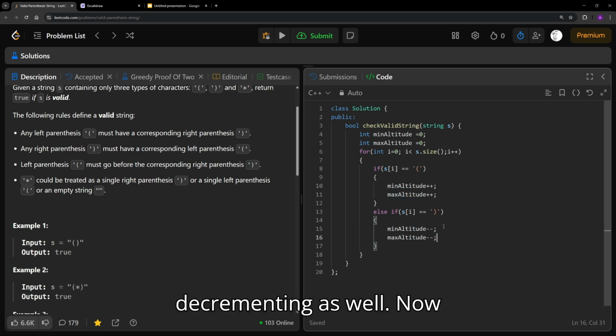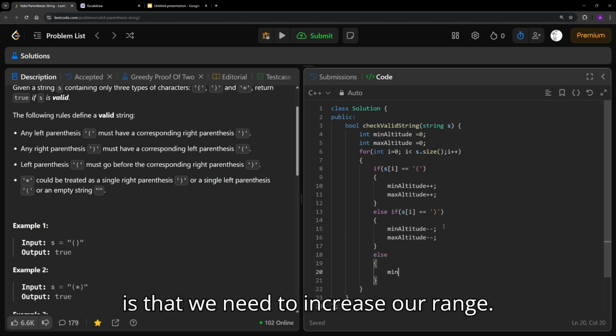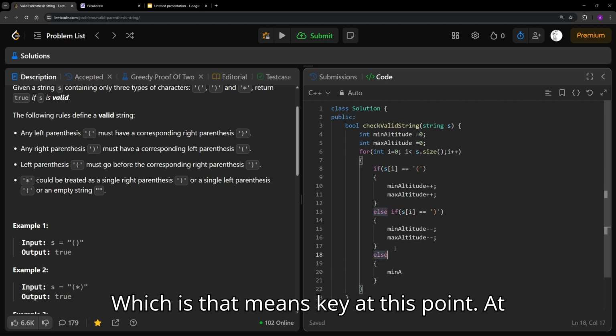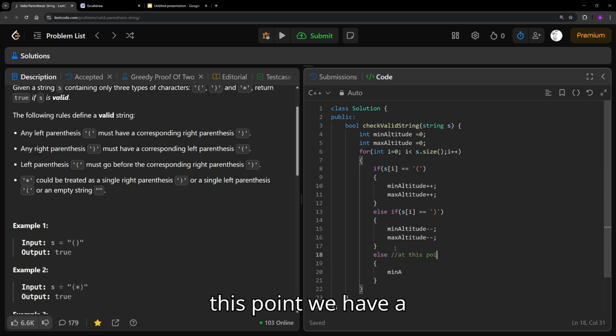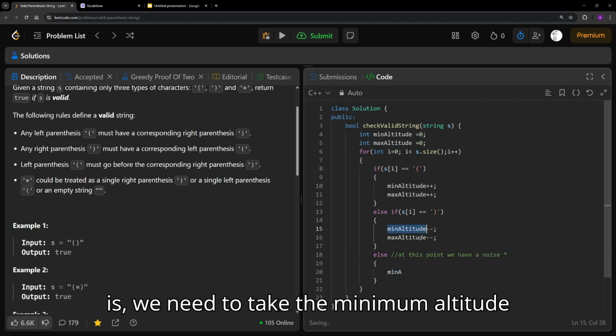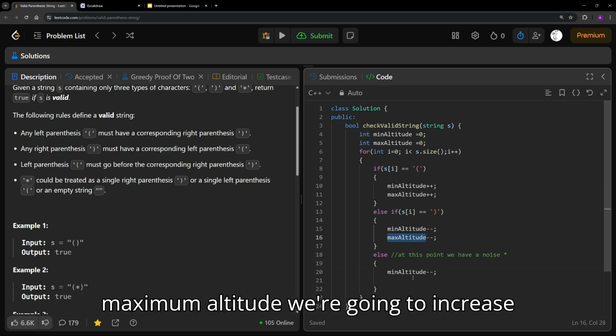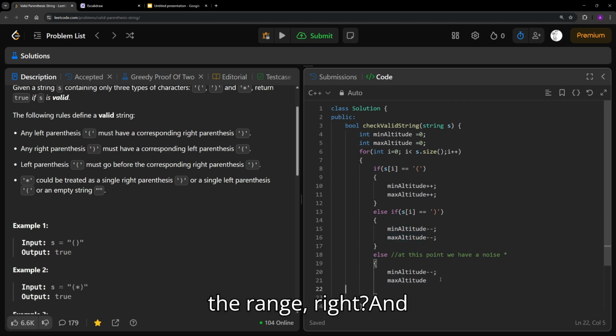Now, if that's not the case, what can happen is that we need to increase our range, that means at this point we have a noise, that is a star. We need to take the minimum altitude and decrement it, but the maximum altitude we're going to increase, so we increase the range, right?